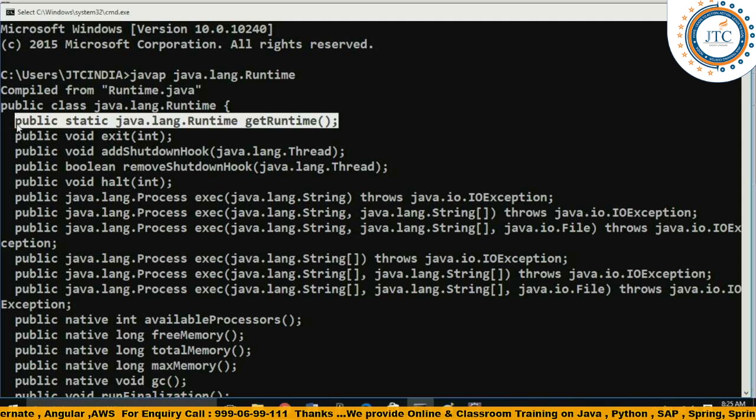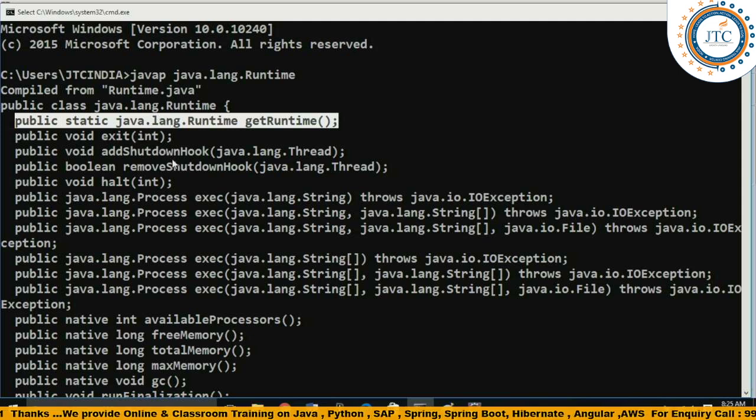If you remember the singleton design pattern that I have already explained properly in the previous videos, please watch the design patterns video. There I have already explained how it works, what its processing is, and how it performs in those cases. So by using this Runtime you can create an object of this.